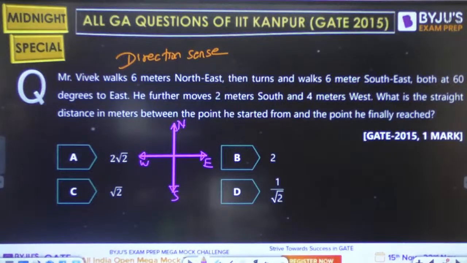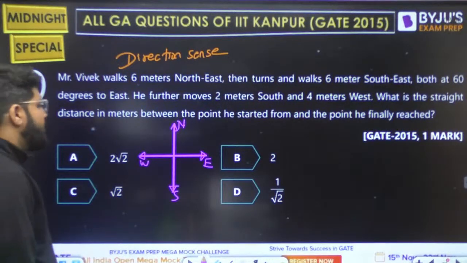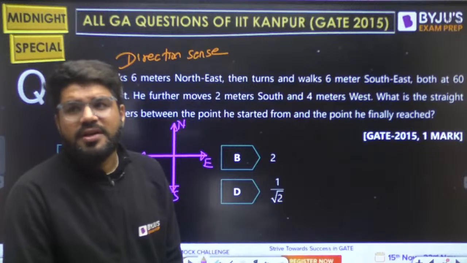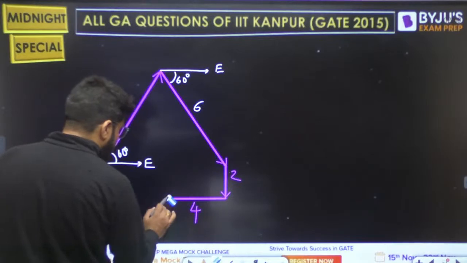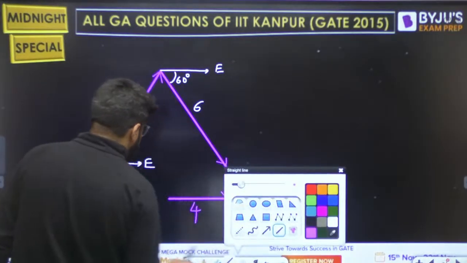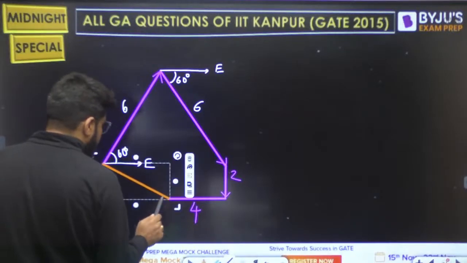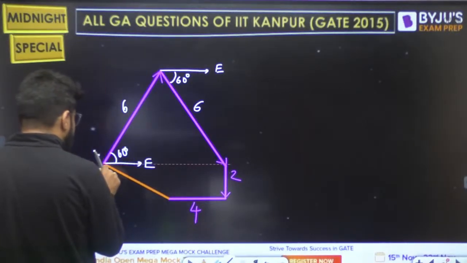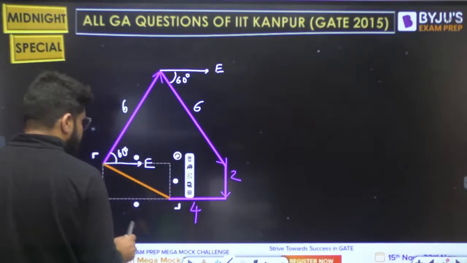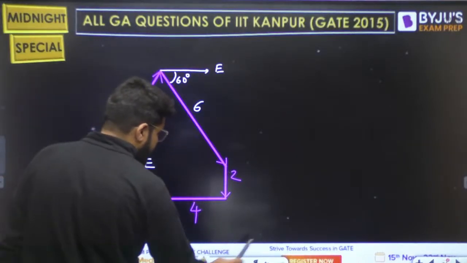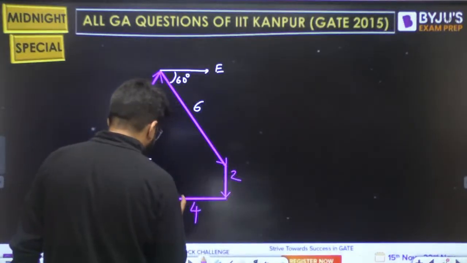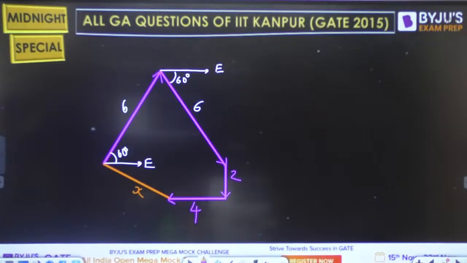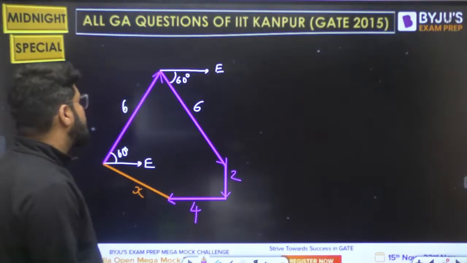Right. What is the straight distance in meters between the point he started and the point he finally reached? Straight distance, shortest distance, straight line distance. So the initial point and the ending point you have to join with the help of a straight line. The distance between 2 points in these questions, guys, will always be the shortest distance. That is why they have mentioned the straight distance. Let's say this straight distance is equal to x. What should be the value of x?